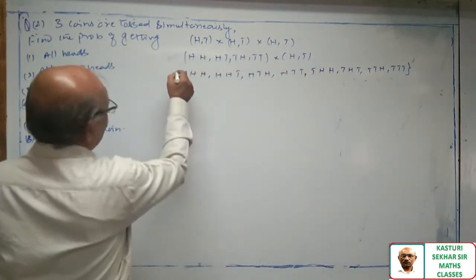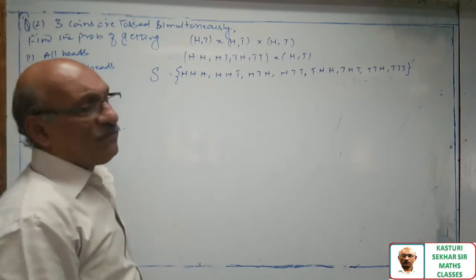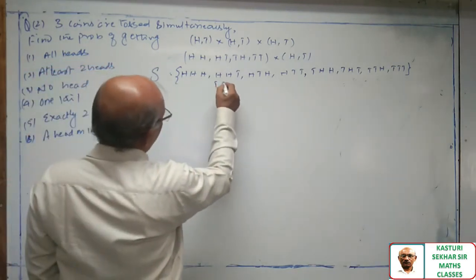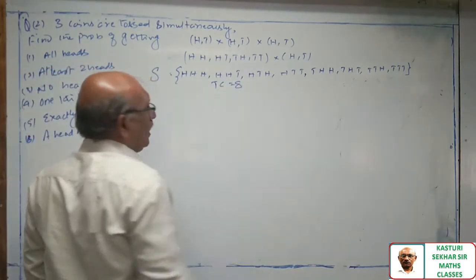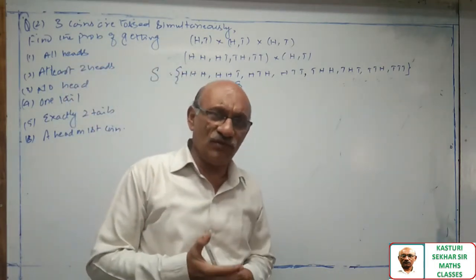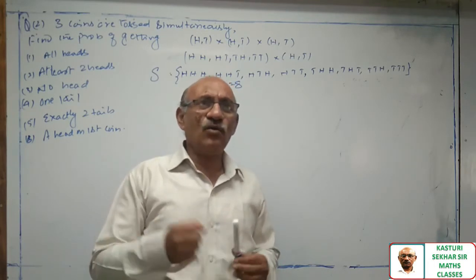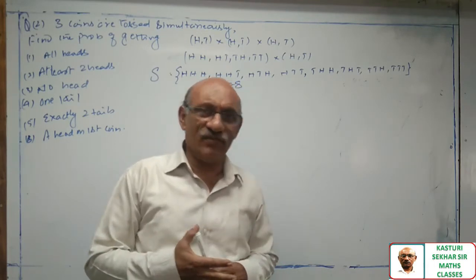Now these are my total number of cases. The sample space consists of 8 cases. As long as this question is going on, the total number of cases is 8. Now you have to calculate the favorable cases.